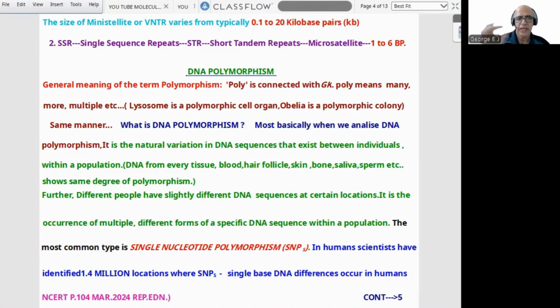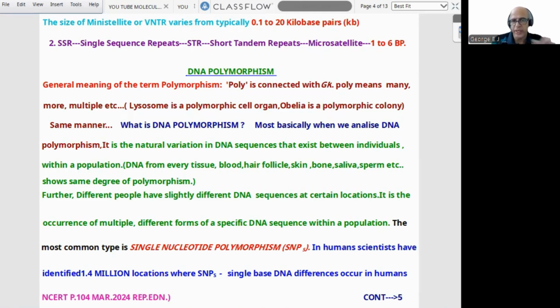Most basically, when we analyze DNA polymorphism, it is the natural variation in DNA sequences that exist between individuals within a population. So variation in DNA sequences between individuals within a population. For this, DNA from tissue, blood. Normally every tissue, blood, hair follicle, skin, bone, saliva, sperm, etc. shows same degree of polymorphism. And all this same degree of polymorphism within an individual. I think polymorphism is clear.